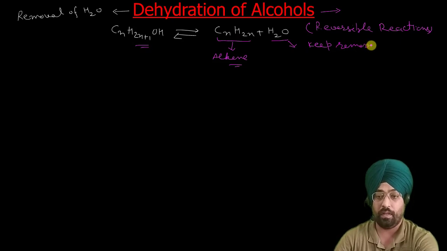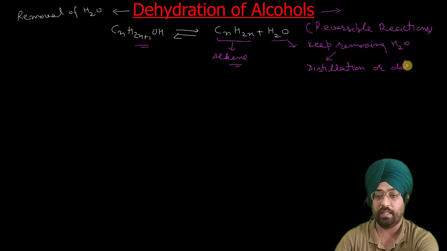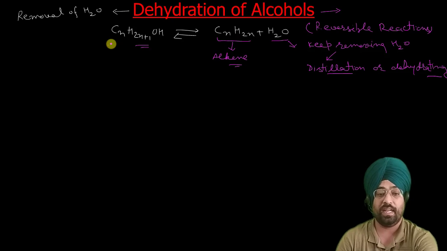We can do it by distillation, distilling water, or a dehydrating agent. You can use any, or a combination of the two. So by dehydration of alcohols we get alkenes as a product, because CnH2n is the molecular formula for alkenes.